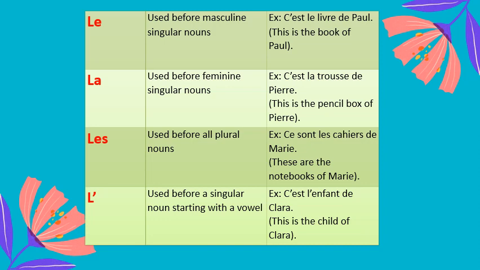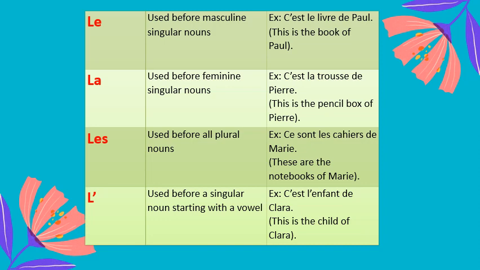Next, la is used before feminine singular nouns. Example, c'est la trousse de Pierre means this is the pencil box of Pierre. Now in the same way here also the identity of the noun la trousse is mentioned, that it belongs to Pierre. So which means we are talking about a particular pencil box which belongs to Pierre. So here the definite article la is used because trousse is a feminine singular noun.